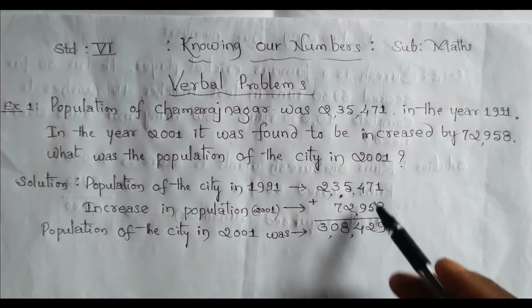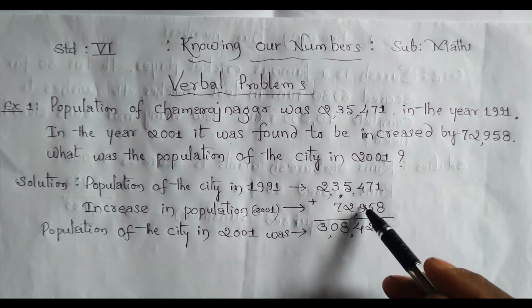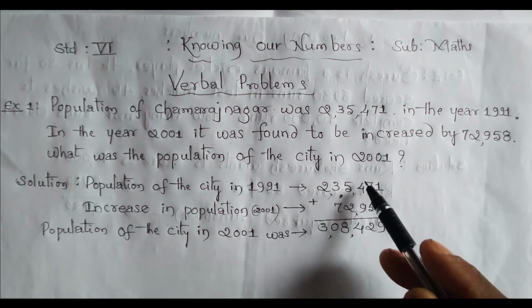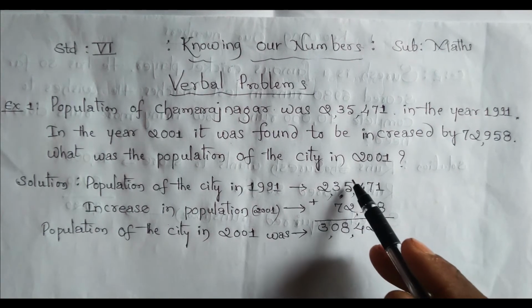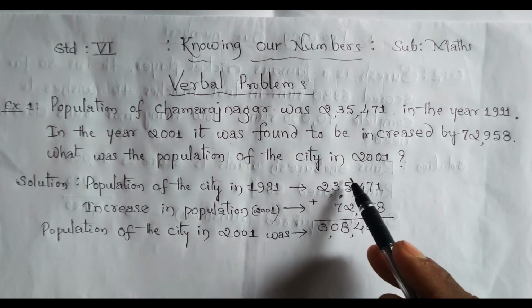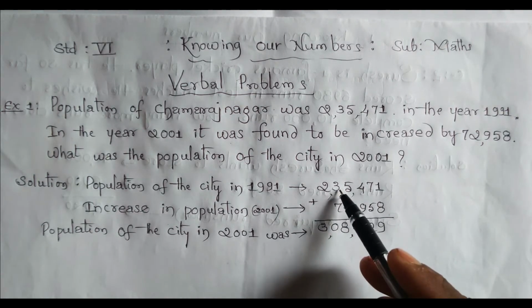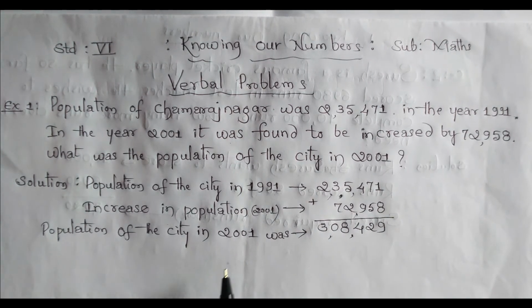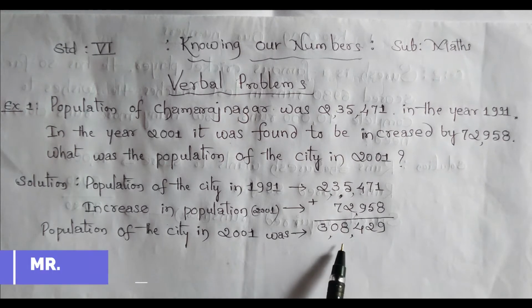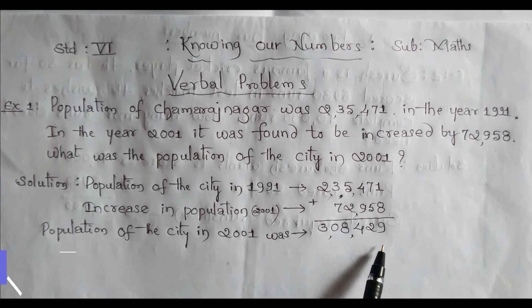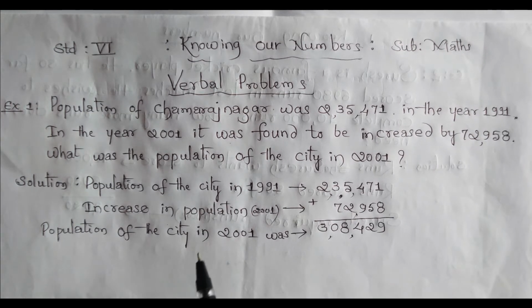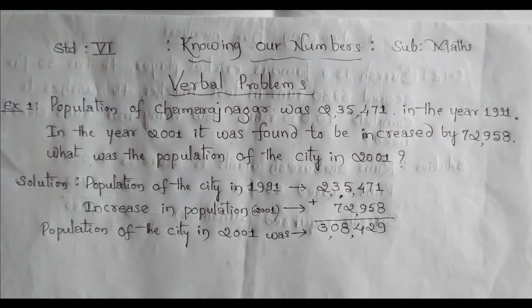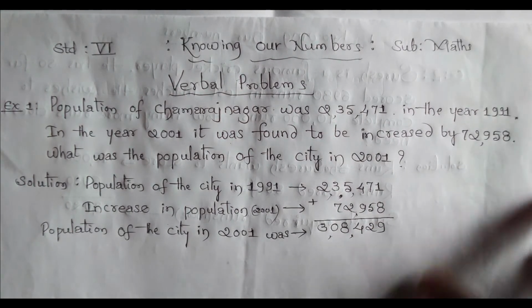So 1 plus 8, 9, 7 plus 5, 12, carry 1. 9 plus 4, 13, 13 plus 1 carry, 14, again carry 1. 5 plus 2, 7, 7 plus 1, 8. 7 plus 3, 10, carry 1. 2 plus 1, 3. Means the population of the city in 2001 was 3,08,429. Okay, just see this video 2 to 3 times, then you will understand clearly. Okay, so that is addition. Now I will go to one more problem.